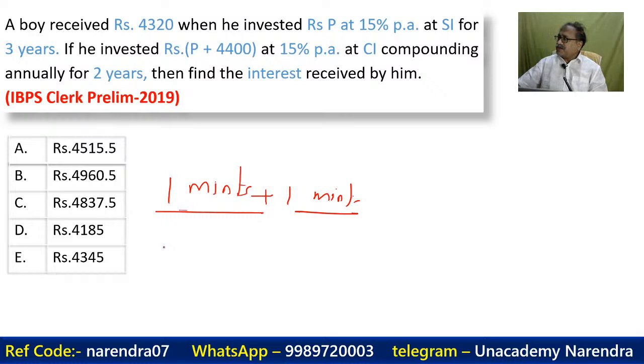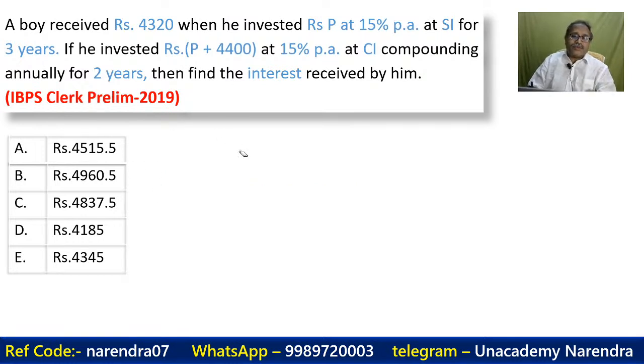4515. Rajat. Now I'll explain this. So what is happening is a boy has received rupees 4,320 when he invested rupees P at 15% per annum for 3 years.